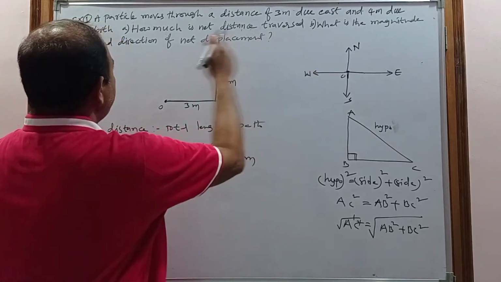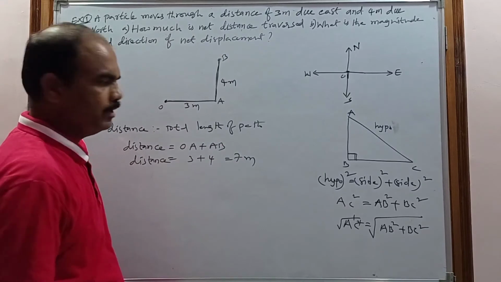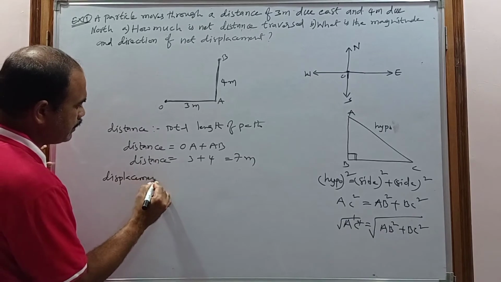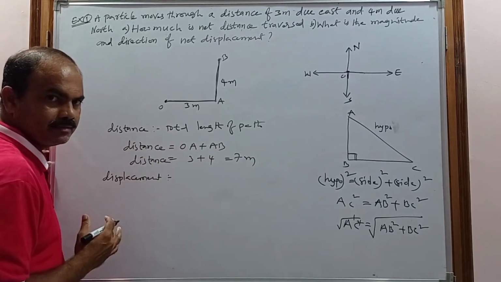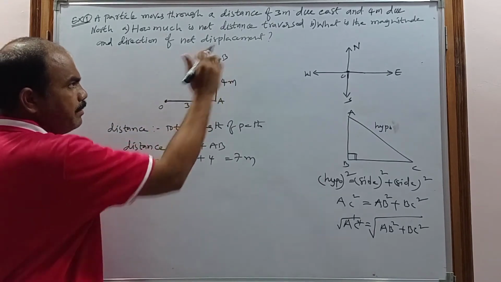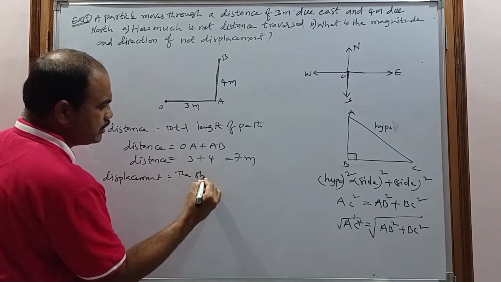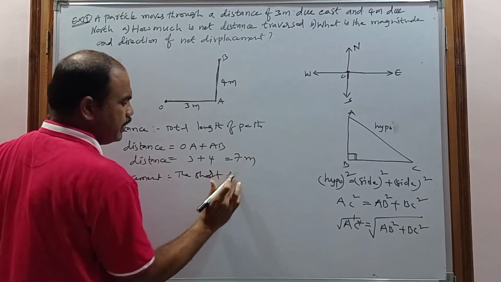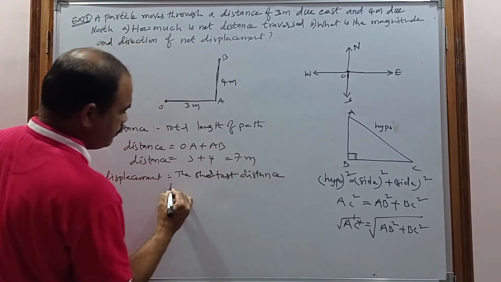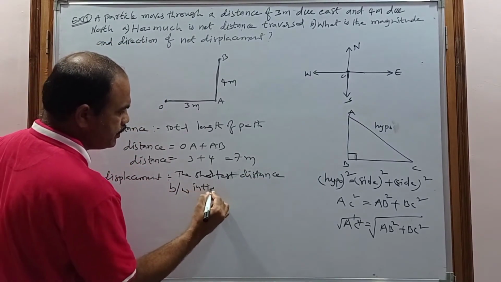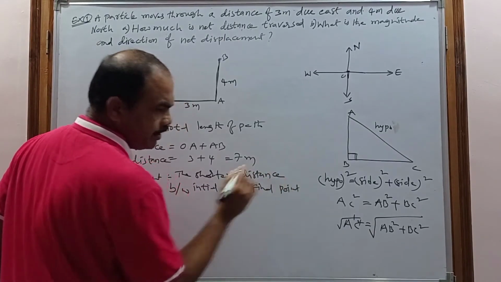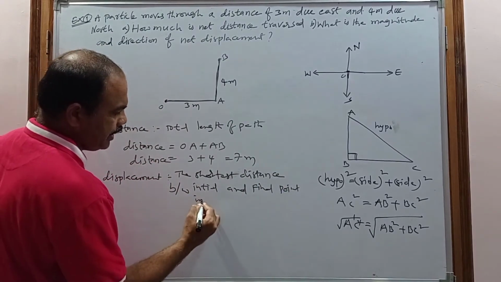And now coming to the magnitude and direction of net displacement. What is the definition of displacement? Displacement is the shortest path, or the shortest distance, between the initial point and final point in a particular direction.